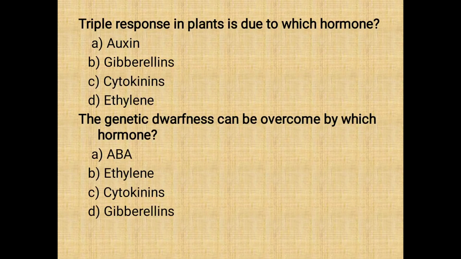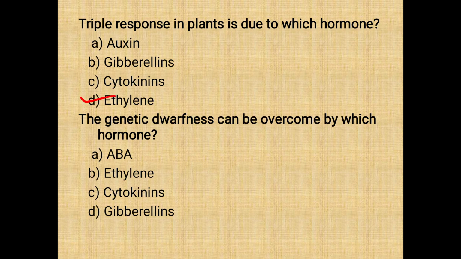Next question is triple response in plants is due to which hormone? So in case of triple response, the shoot becomes very small, it swells and there is promotion of more and more of lateral buds, and it is mainly because of the hormone ethylene.